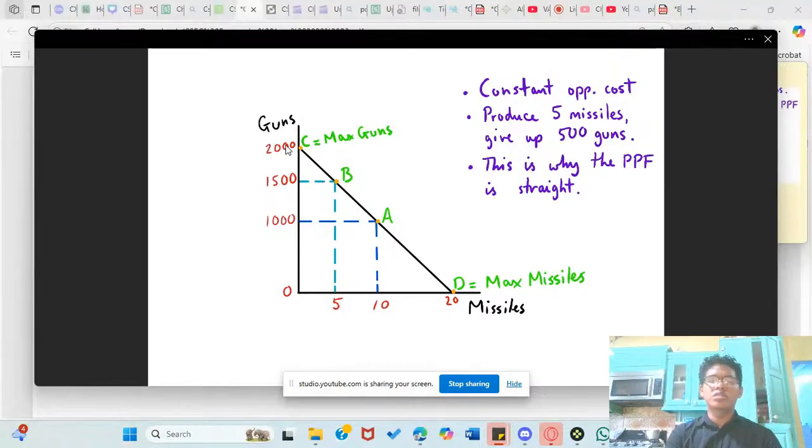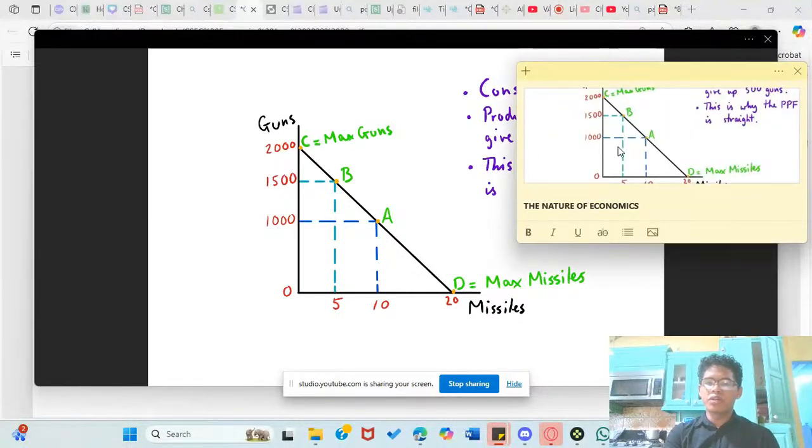As you could see, there's a deduction of guns as we go down. So in order to produce 5 missiles, we needed, listen to this, we needed to give up 500 guns. So to produce 5 missiles, we give up 500 guns, right? And this is why the production possibility frontier is straight. Is everyone with me?